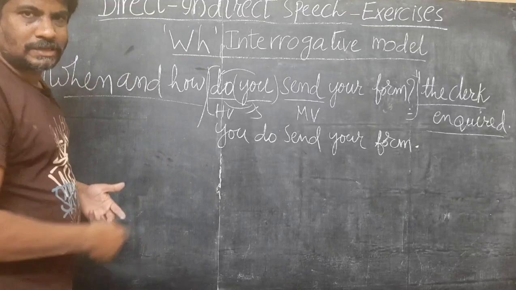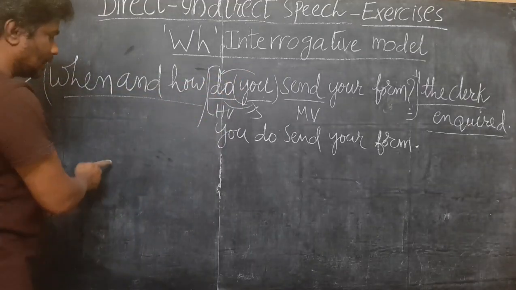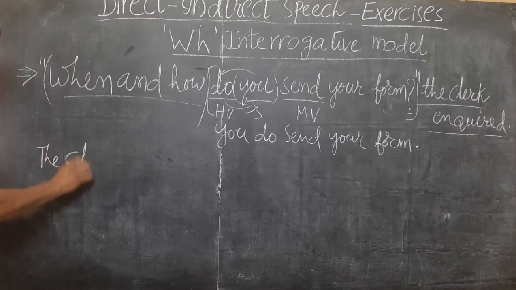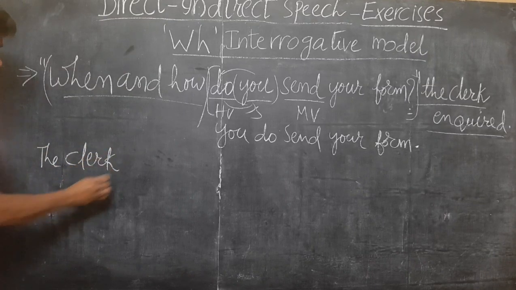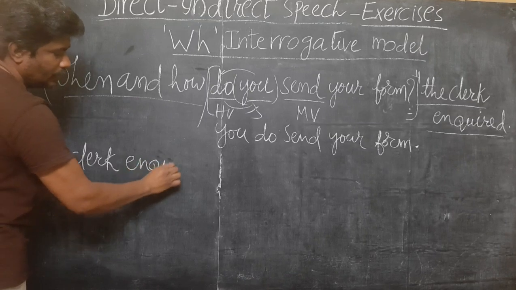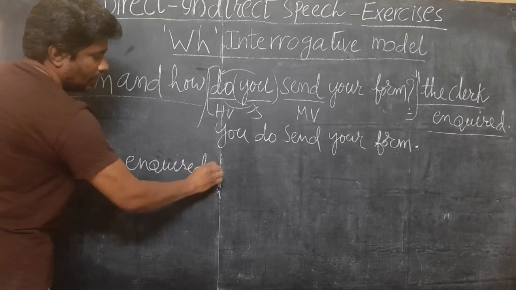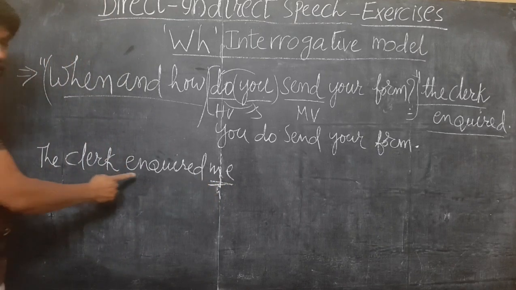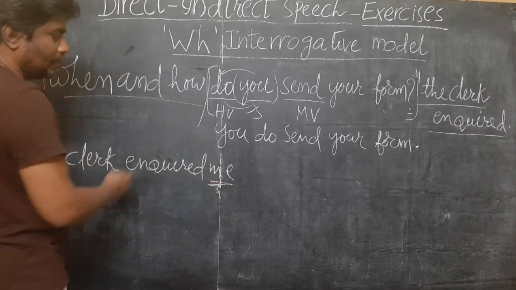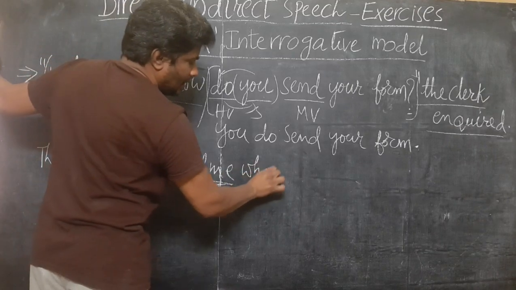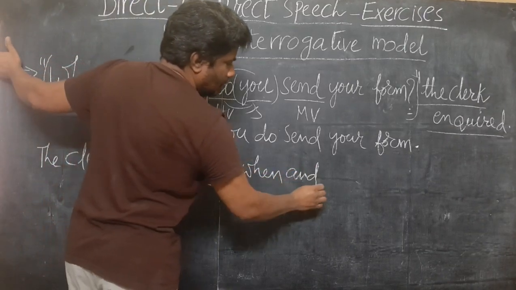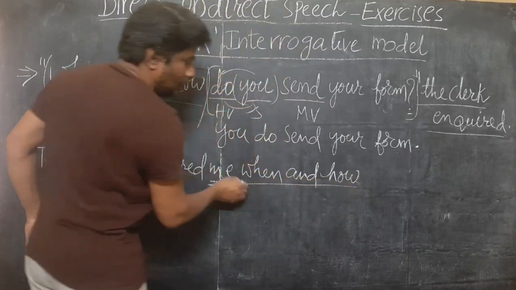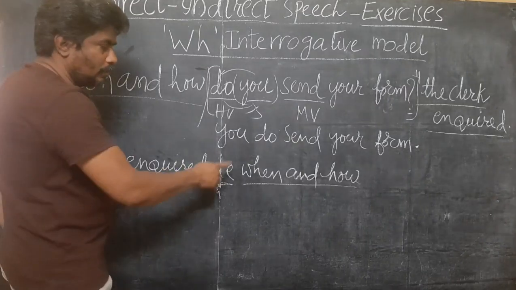And now let's start making changes. Let's start your answer with the reporting verb. The clerk inquired, E-N-Q-U-I-R-E-D, inquired me. You have to write this, listener me. The clerk inquired me. Same WH words. When and how. You have to write the same WH words, when and how.